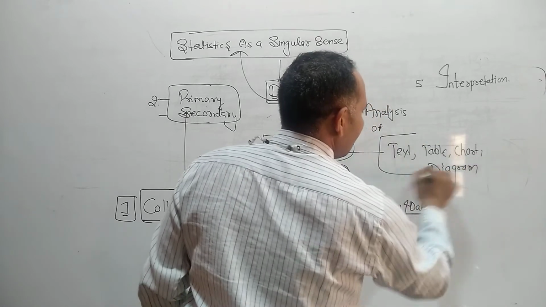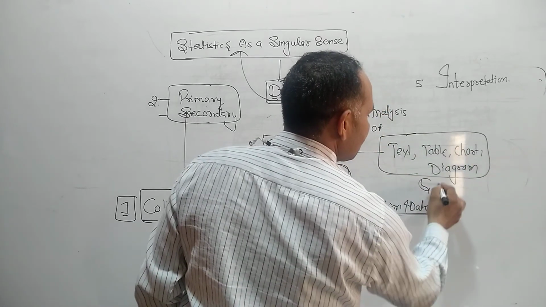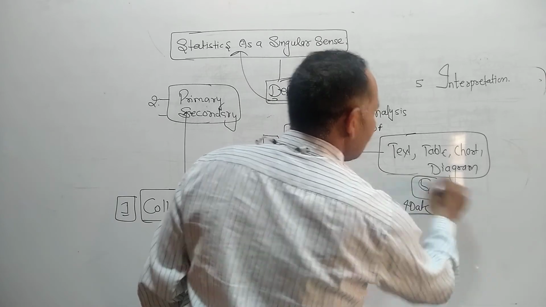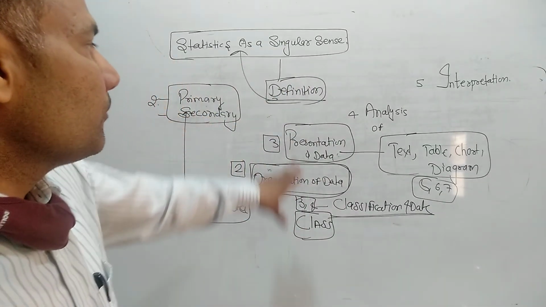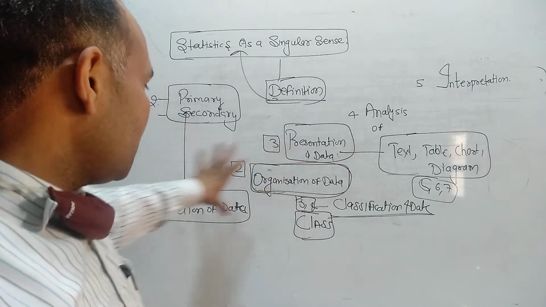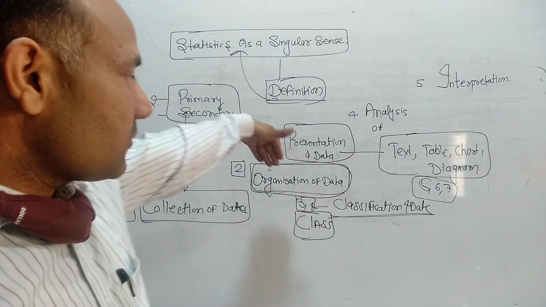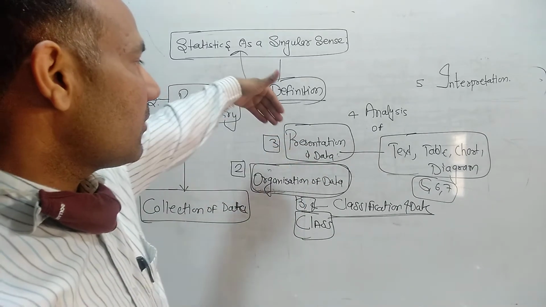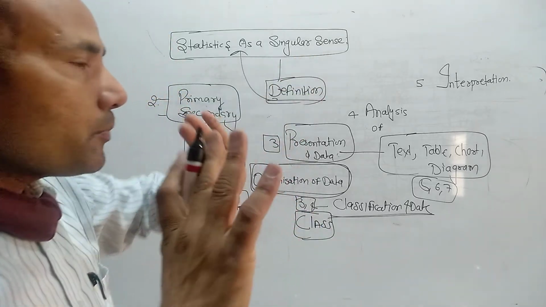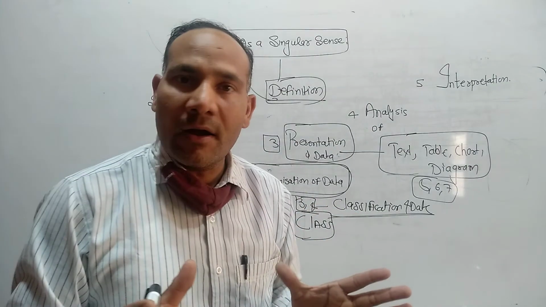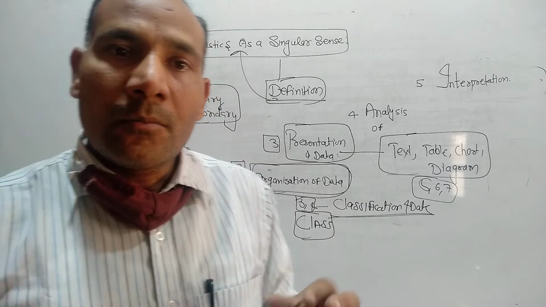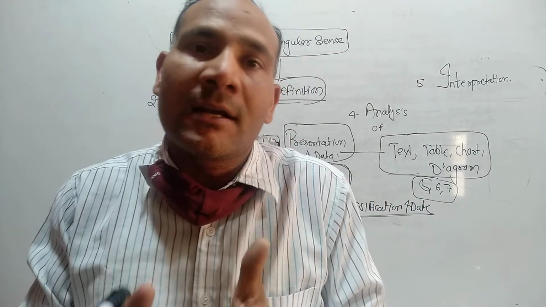Or maybe a diagram. So these are chapters 5, 6 and 7. These three chapters come in this category, the presentation of data. First collection, then organizing the data, then presenting the data. Why do we want to present the data? Because we want a better understanding of the data.